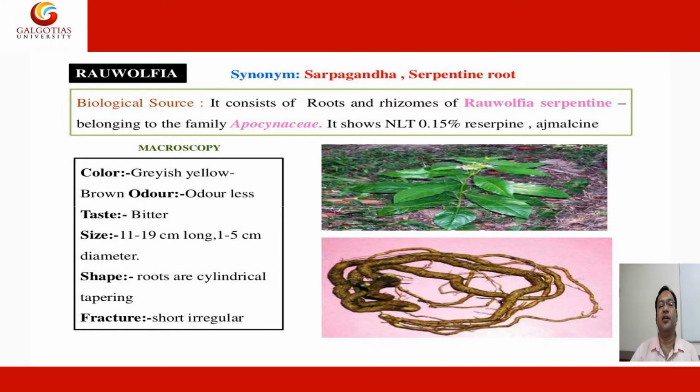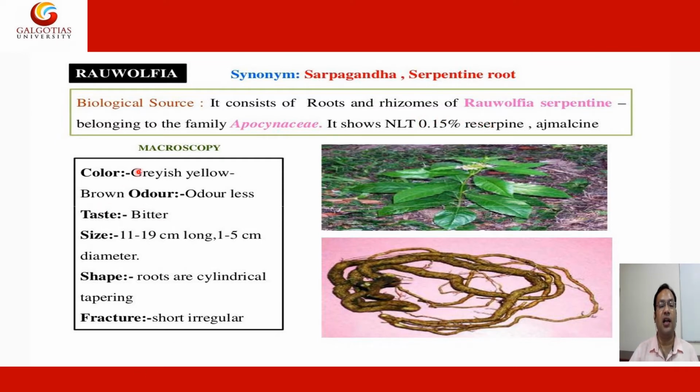The next drug is Rauwolfia. The synonyms are Sarpgandha, serpentine root, also called Pagla ka dawa, because it is used in depression and mental illness. Biological source consists of roots and rhizome of Rauwolfia serpentina belonging to family Apocynaceae. It shows not less than 0.1% of reserpine.